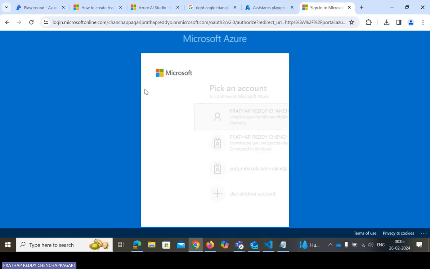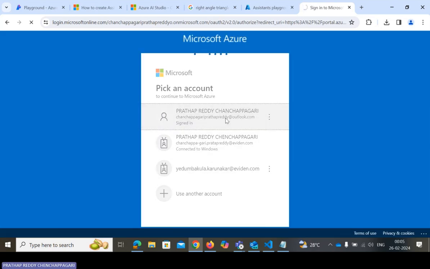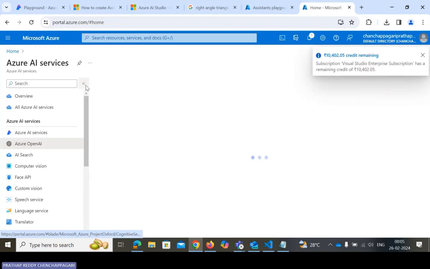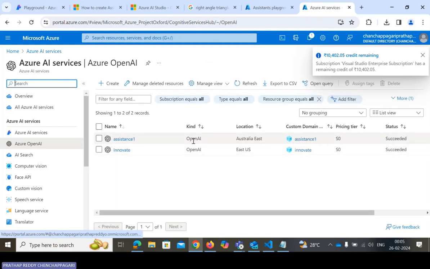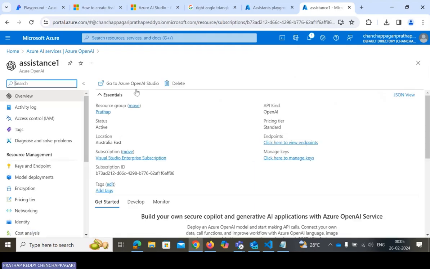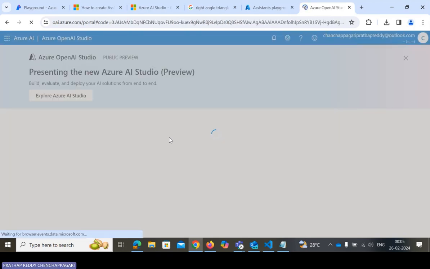Portal.azure.com. Again, same thing. Just come back to our portal and open Microsoft Azure OpenAI. Let's wait and see. Yeah, so this is Azure OpenAI. Just tap on here, and we opened this Innovate tab. Now we can open this service assistance. Okay, so now we can go to Azure OpenAI Studio. I have some authentication issue when retrieving some demos and everything.